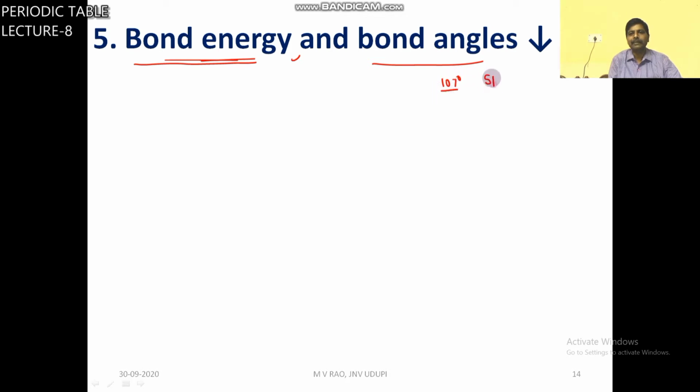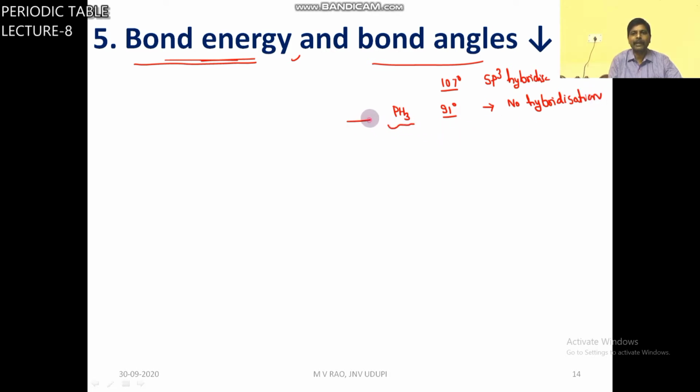Bond angle in NH3 is how much? 107 degrees because of sp3 hybridization. Whereas in PH3 bond angle is around 91 degrees. Here no hybridization. In all other hydrides, no hybridization.